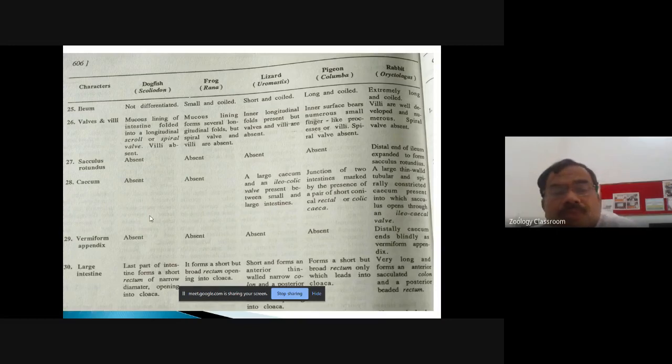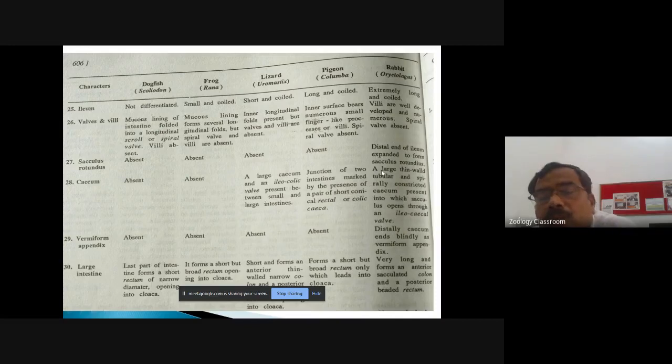Then cecum. Cecum is absent in the dogfish and the frog, but in lizard, a large cecum and an ileocolic valve is present between the small intestine and the large intestine. In the case of the pigeon, the junction of the small intestine and the large intestine is marked by the presence of a pair of short conical rectal or colic ceca. A pair of conical rectal ceca or colic ceca is present only in the birds.